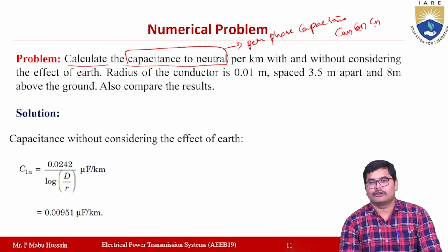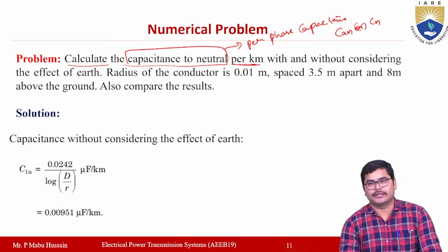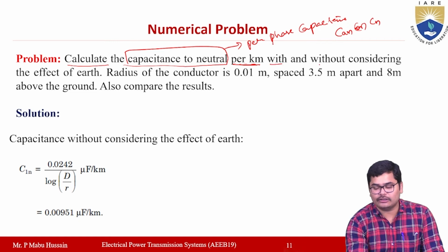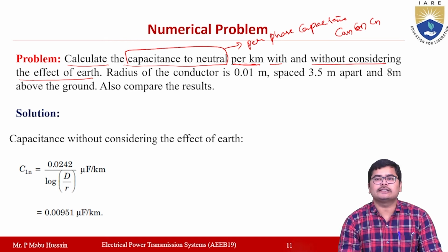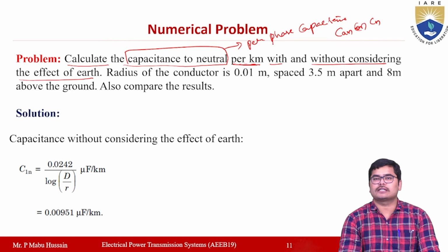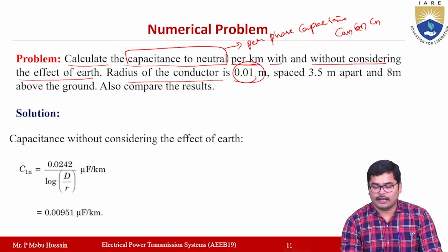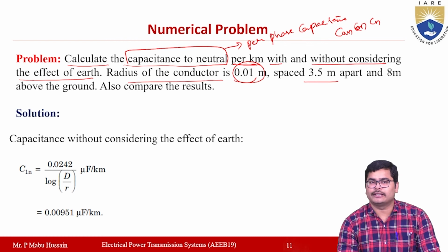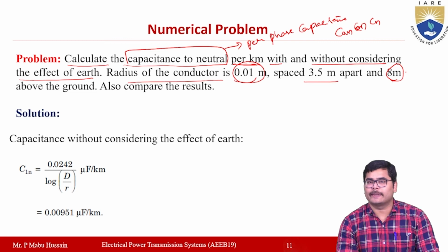This value you have to calculate per kilometer, not per meter, both with and without considering the effect of earth. The radius of the conductor is given as 0.01 meters, the spacing between the conductors is 3.5 meters, and the conductors are 8 meters above the ground.